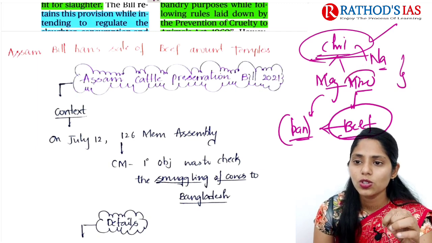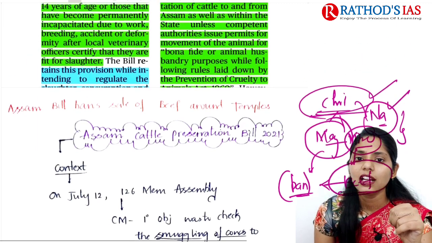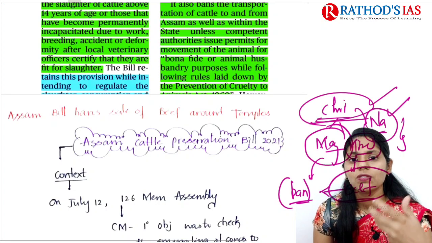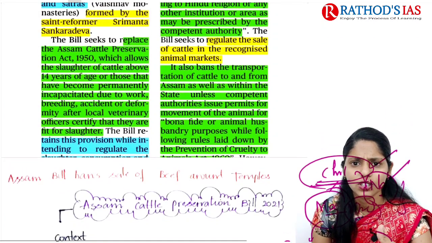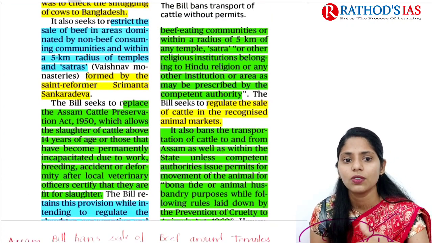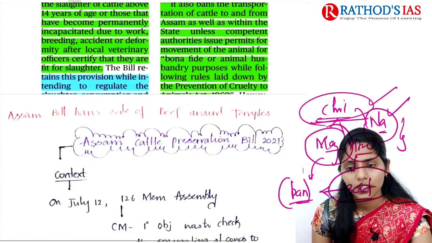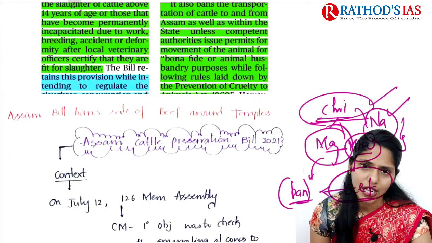Mizoram and Nagaland did not react, but Meghalaya said it would raise some issues. It will go to the central government and wants to restrict this bill. This is something we already discussed in our earlier news analysis.